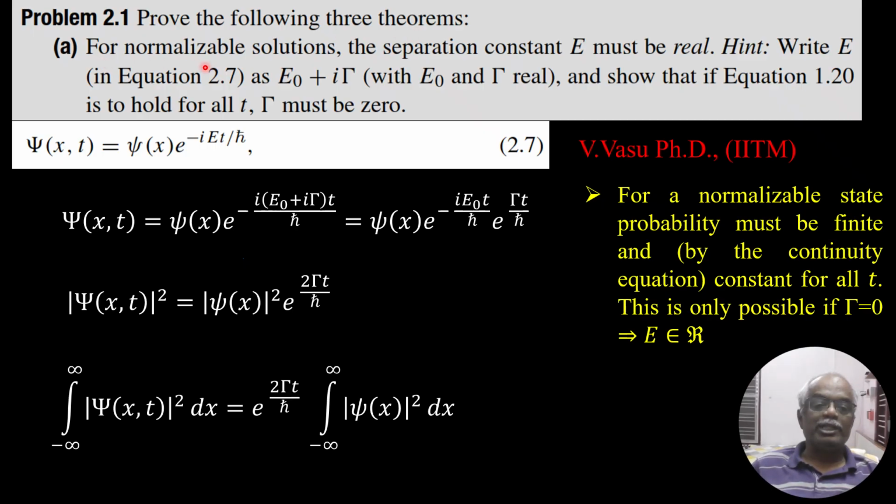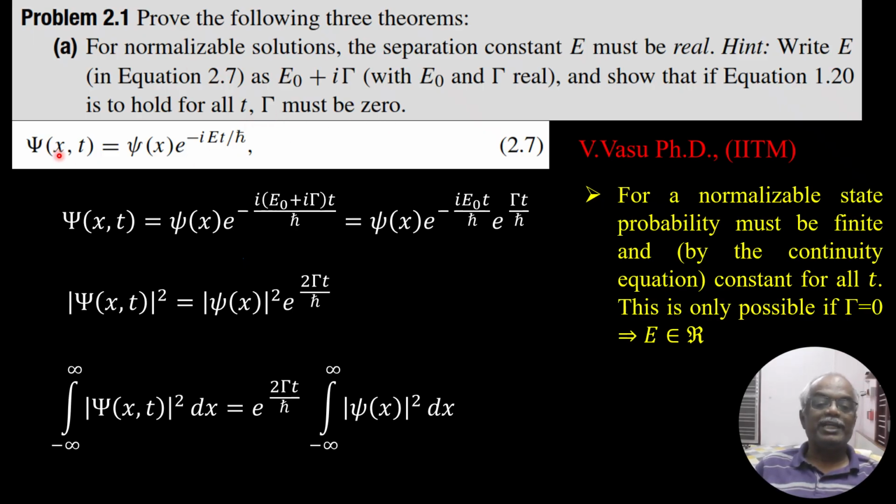The first one is: for normalizable solutions, the separation constant E must be real. They have given a hint that we can write E as E naught plus i gamma. That is, we are separating E into a real part E naught and an imaginary part i gamma, with E naught and gamma real. Remember that gamma is real, but we have introduced a complex number i, so that if equation 1.2 holds for all t, gamma must be 0.